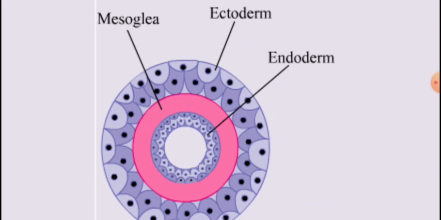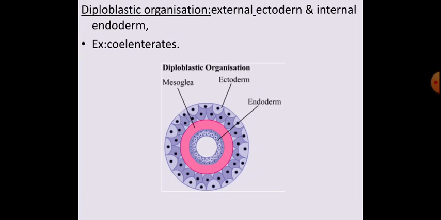There is a layer, an undifferentiated layer called mesoglea, present in between ectoderm and endoderm. The important embryonic layers are outer ectoderm and inner endoderm. It is important. Diploblastic means animals in which the cells are arranged in two layers, outer ectoderm layer and inner endoderm layer. This is called triploblastic organization.